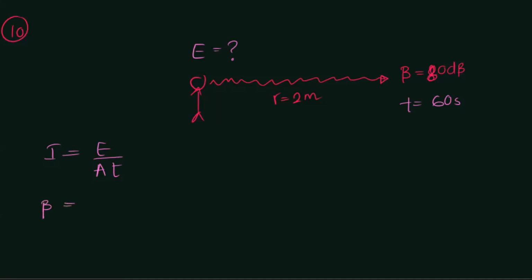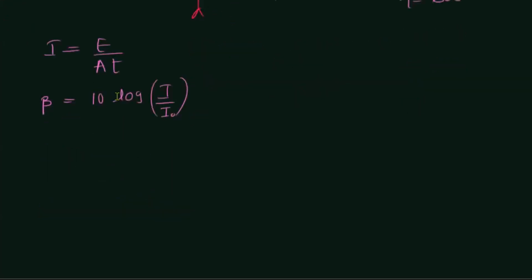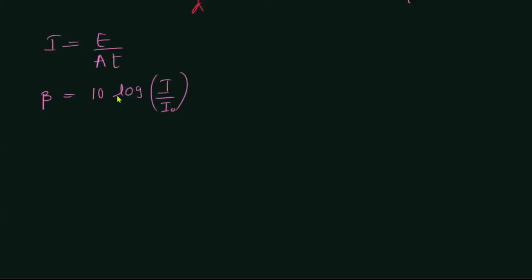From the equation beta is equal to 10 log I over I naught. First of all, let us find I. So beta is 80 decibels.